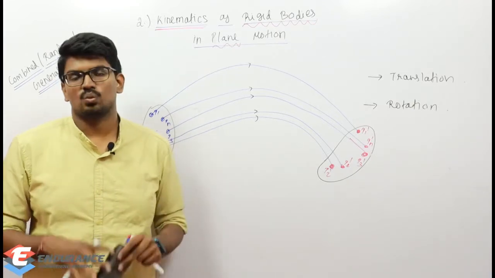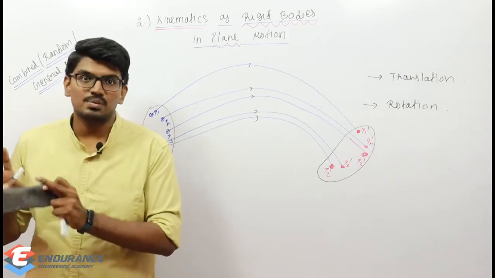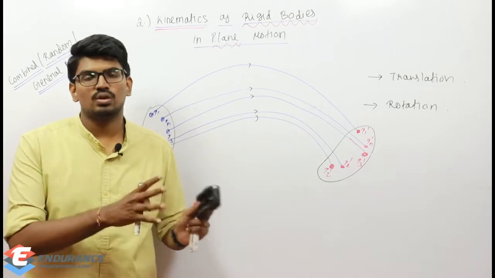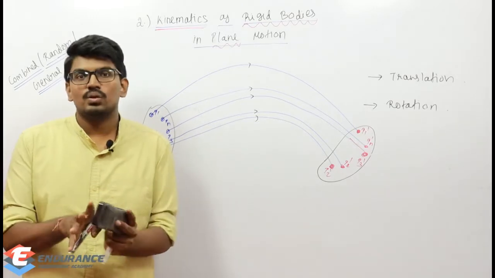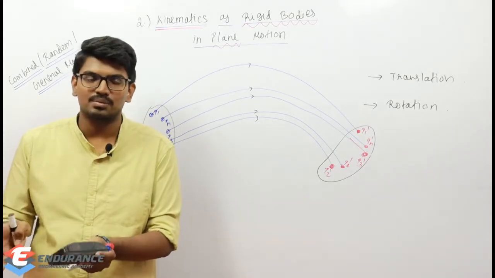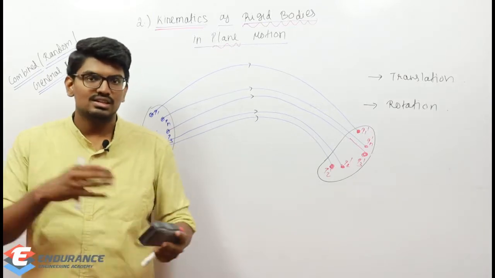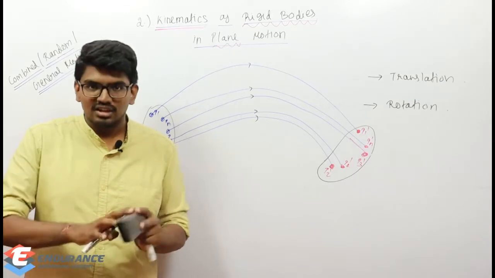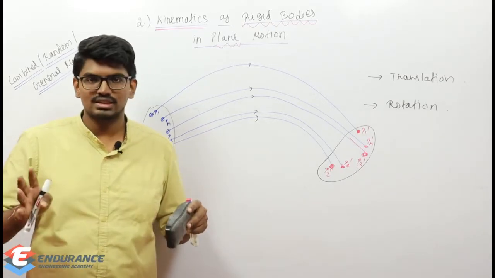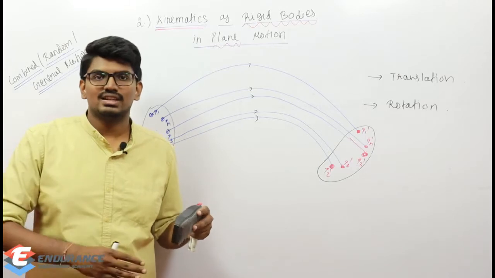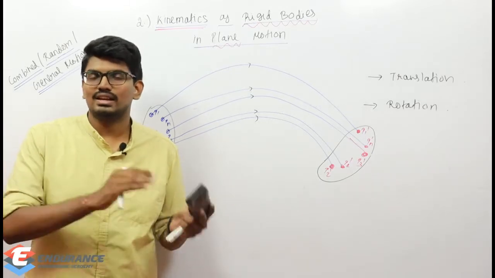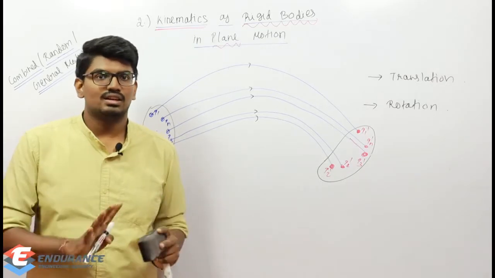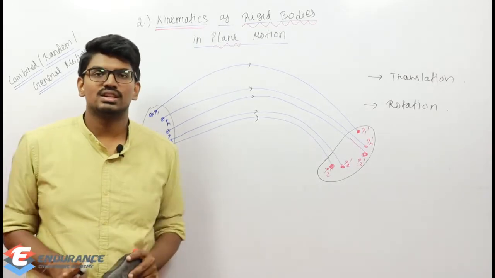There are two ways. One is again the way which was developed by Newton, and another one is the way which was developed by Euler. Okay, so first we are going to start with Newton's approach. Here also he is going to use the same technique as with particles. What did Newton do for particles? Divide and rule, right? He asked us to find all the data for the x-axis and all the data for the y-axis, analyze the x-axis separately, the y-axis separately, and finally find the resultant by combining those two.